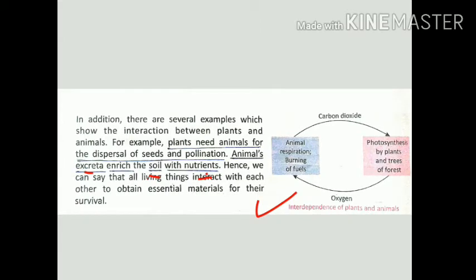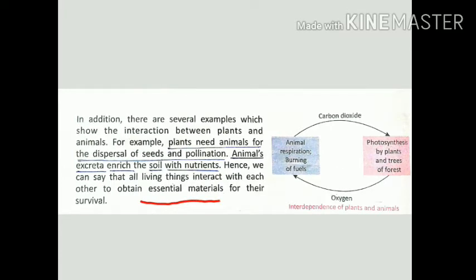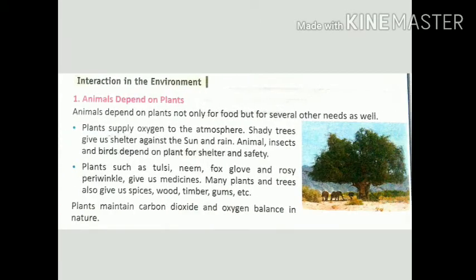Hence, we can say that all living things interact with each other to obtain essential materials, meaning important requirements, for their survival. Like animals depend on plants. Firstly, we shall study that here.